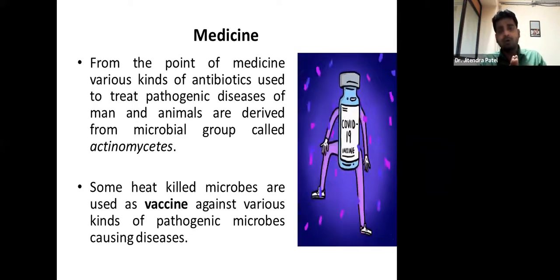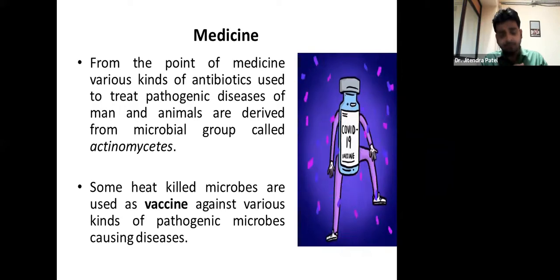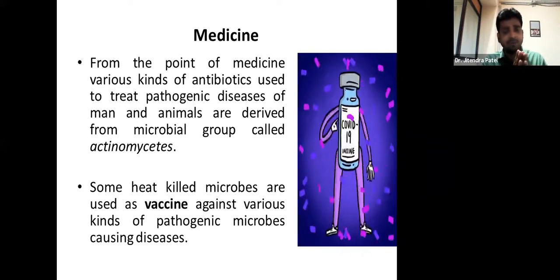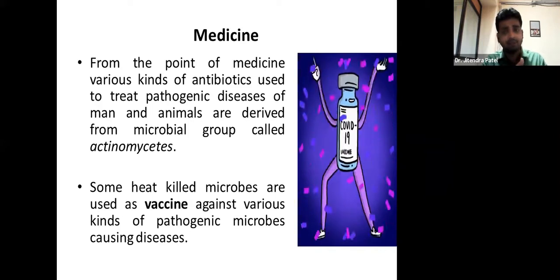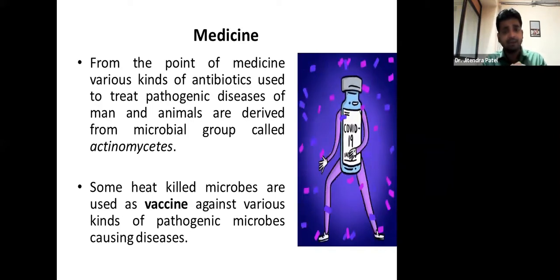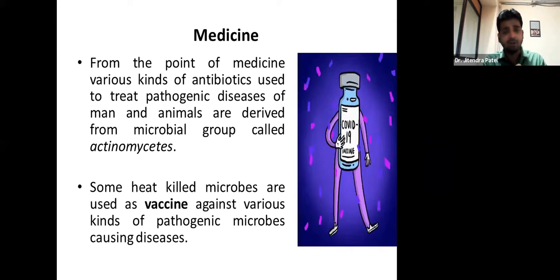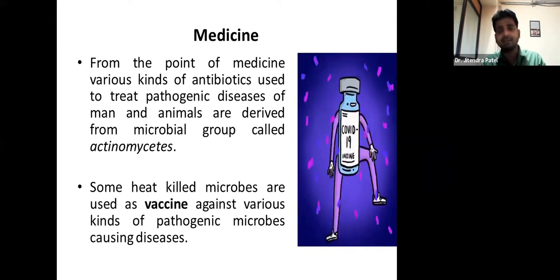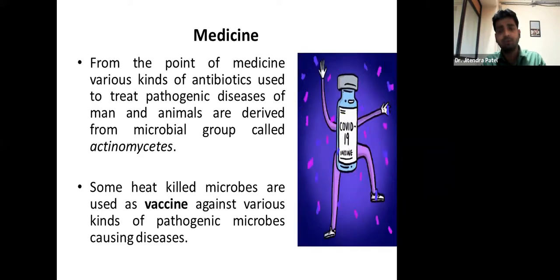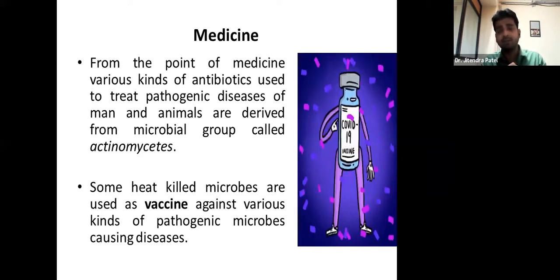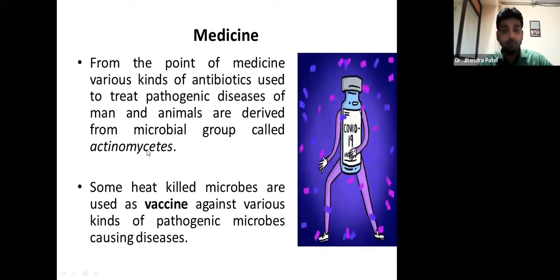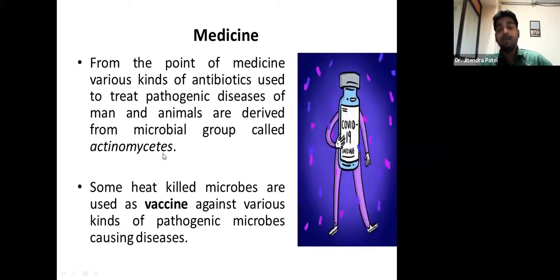So microbes can release some kind of beta lactam that can be used as an antibiotic. That was told by Alexander Fleming, and now we have a lot of antibiotics in our hands, like tetracycline, streptomycin, cephalosporin, and all the penicillins. And here also the microbial group actinomycetes is involved.